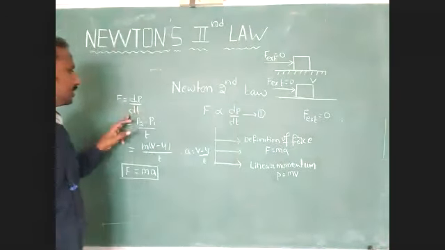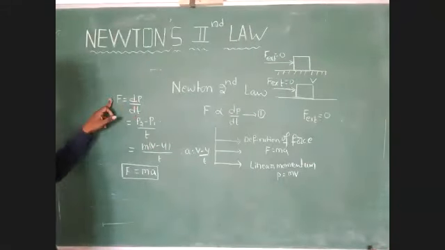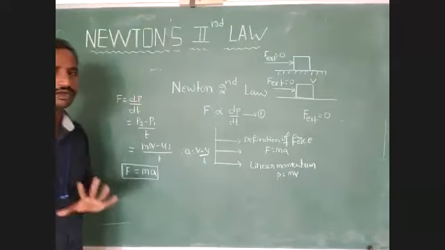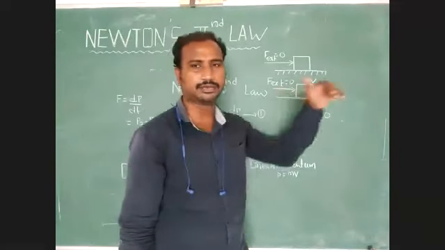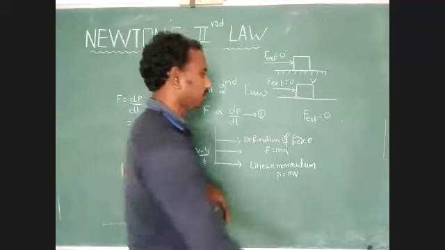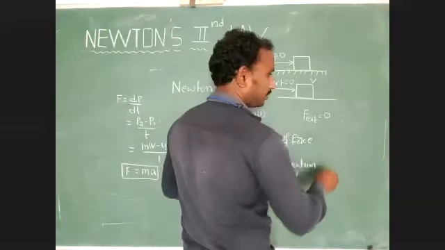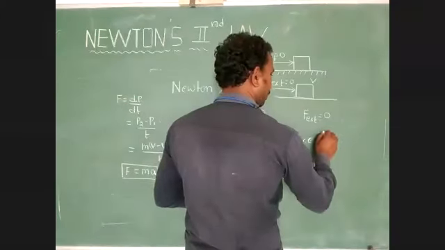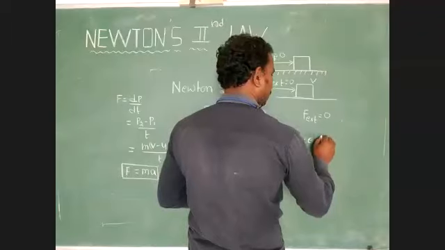Newton's second law explains this point: external force is equal to the rate of change of linear momentum. Just identify this point.